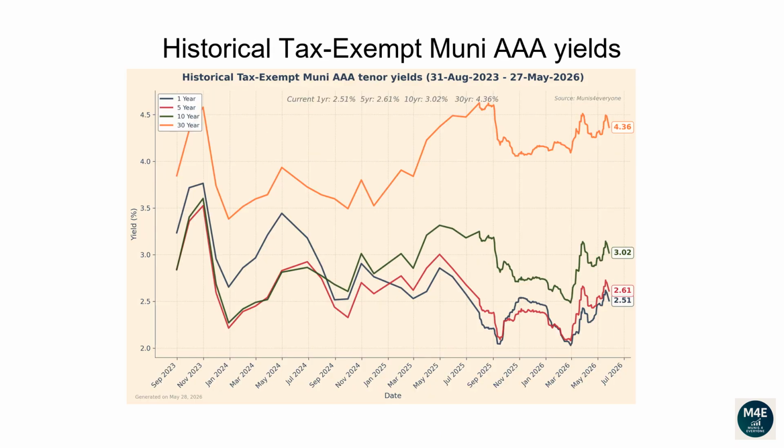This line plot and the next plot show how each tenor of the Muni yield curve has changed over time. From the 31st of August 2023 to the 27th of May 2026, the 1-year yield has dropped from 3.24 to 2.51. The 5-year yield has dropped from 2.85 to 2.61. The 10-year yield has increased from 2.84 to 3.02. The 30-year yield has increased from 3.85 to 4.36.